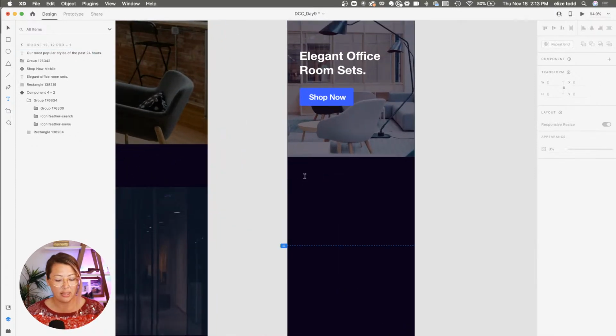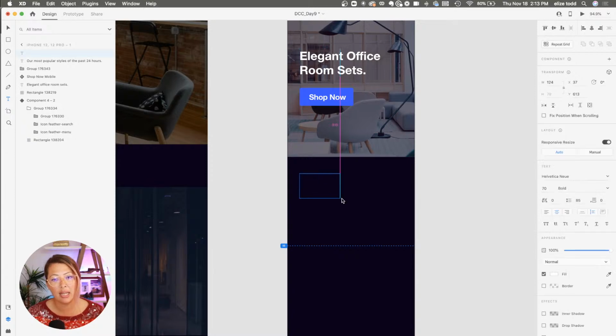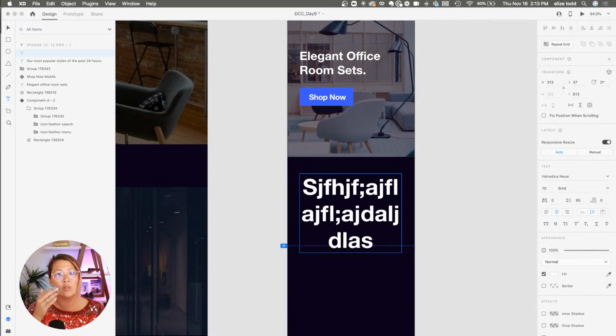I'm going to select T for text, or select it here in the toolbar, and instead of typing, I'm going to select and drag a little text area. This is where I want my text to go, and I don't want it to bleed off to the right or left. If I start typing, it just moves down instead of off the page. You can also set this over on the right-hand side in your property inspector.